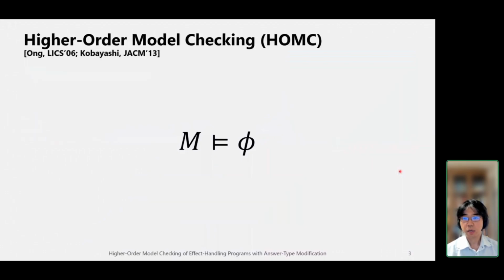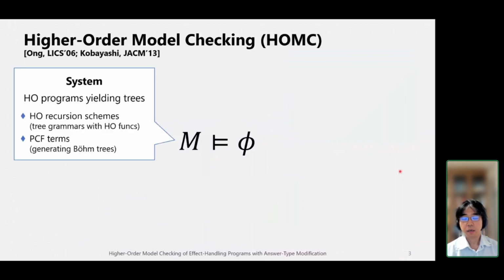Higher order model checking is an extension of model checking to higher order programs. Here the system is represented by a higher order program that yields possibly infinite trees. So systems may be higher order recursion schemes or PCF terms. The properties are predicates over infinite trees, which can be expressed as logical formulas or tree automata.